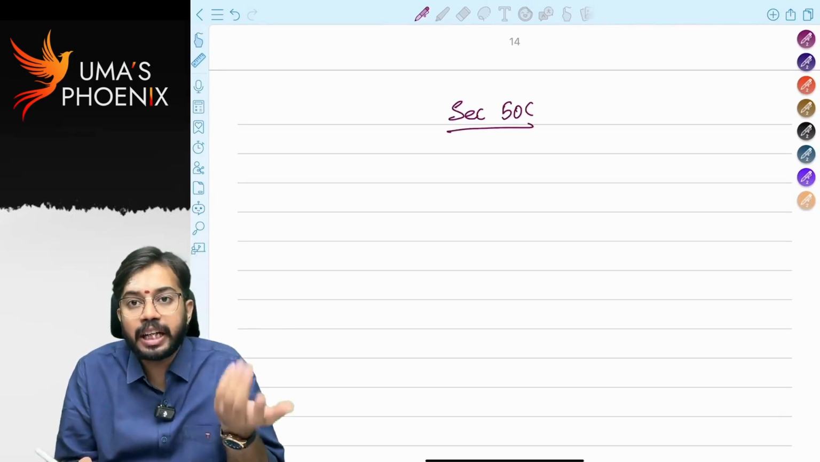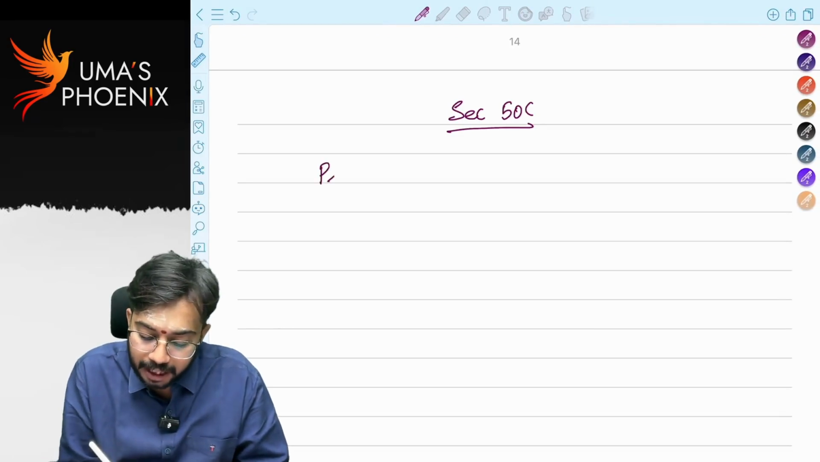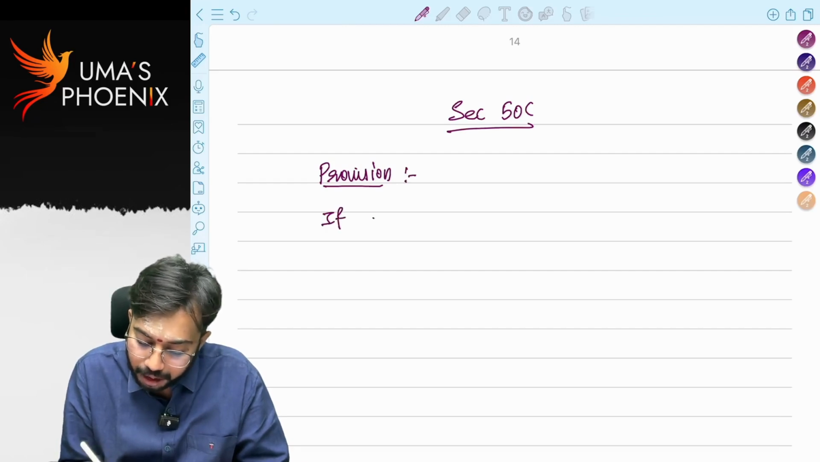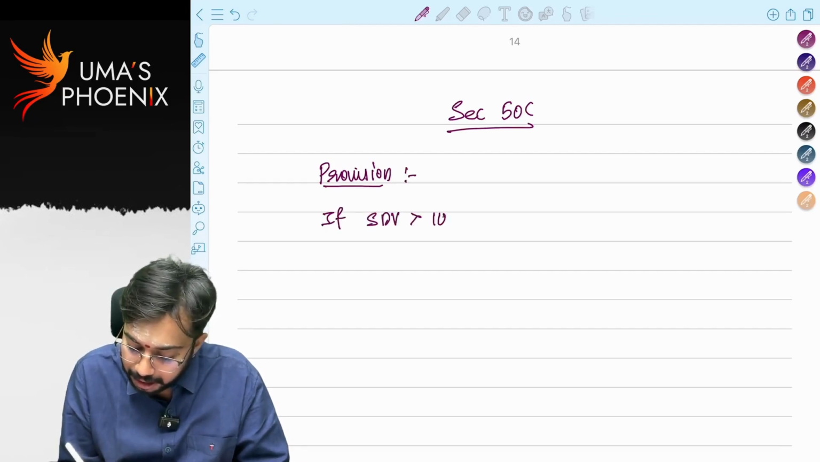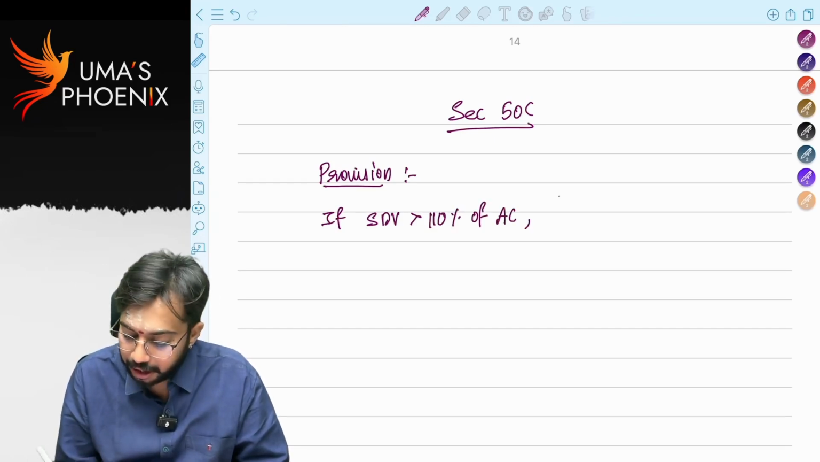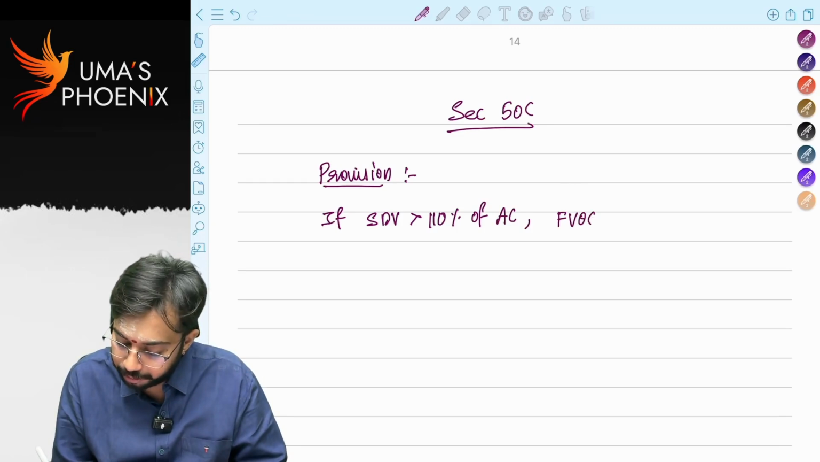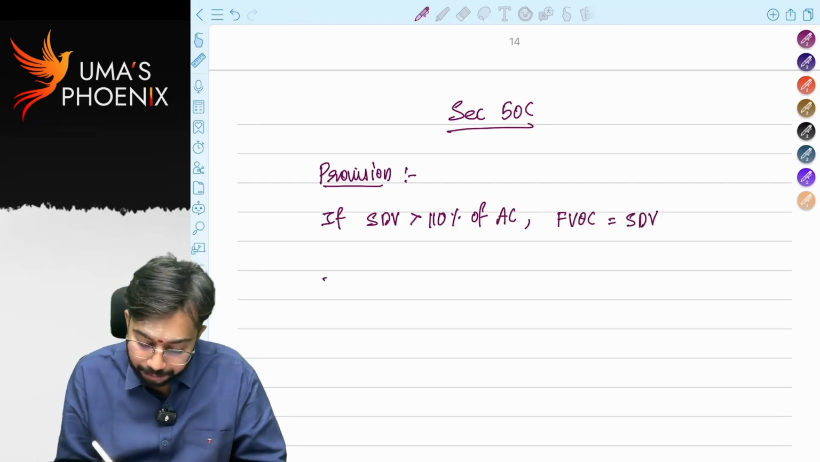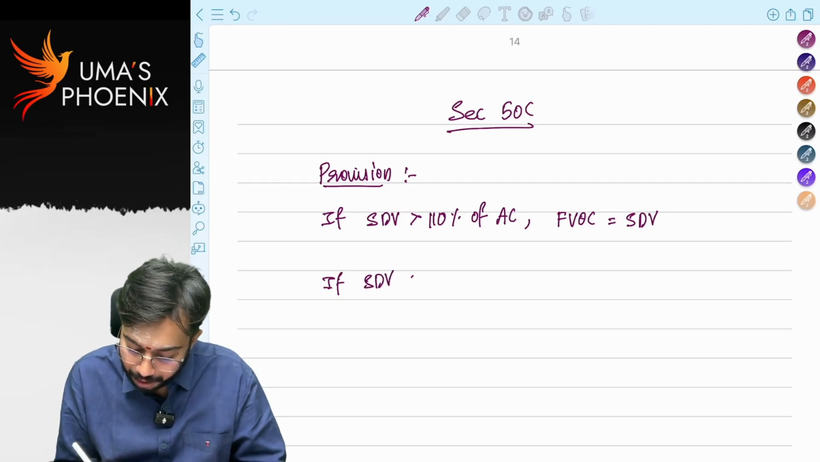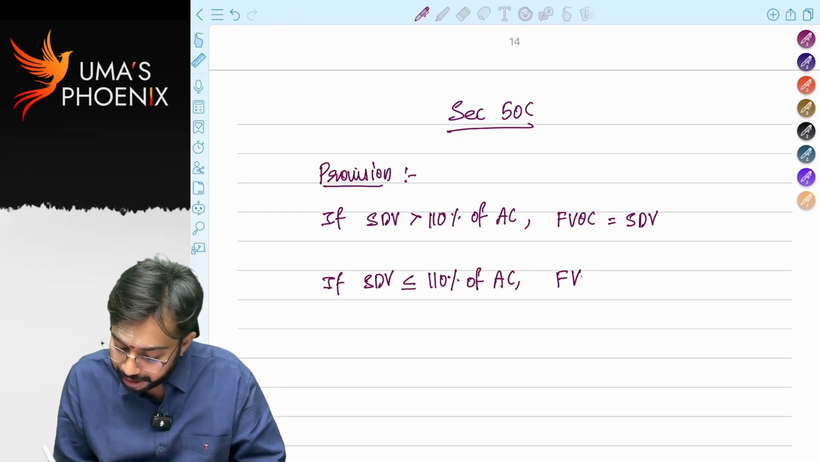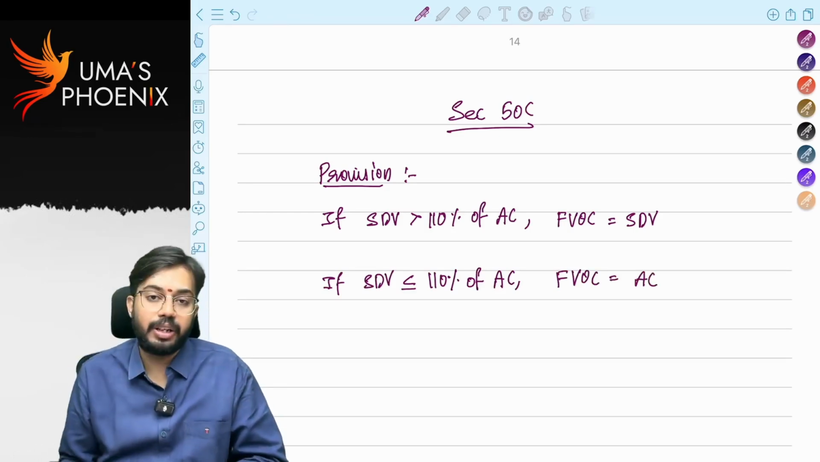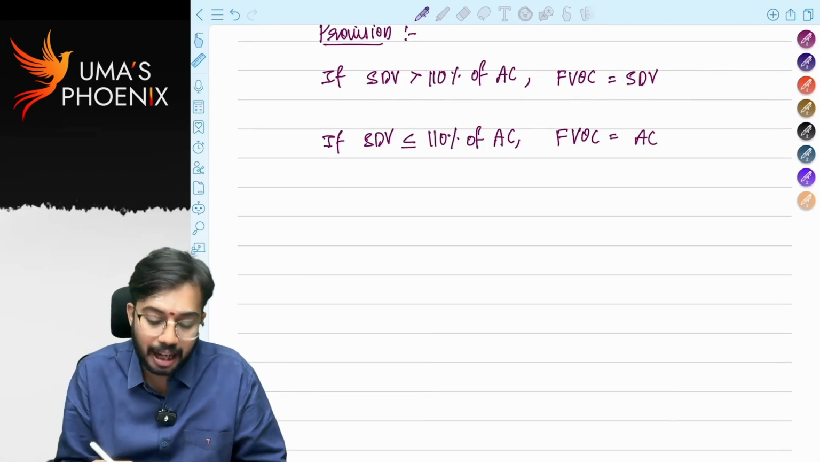Sir, what if section 50C gets attracted? So if section 50C gets attracted, provision is: if stamp duty value is greater than 110% of actual consideration, then full value of consideration is equal to stamp duty value. If stamp duty value is less than or equal to 110% of actual consideration, then full value of consideration is equal to actual consideration. I will tell one example so you will understand it better.